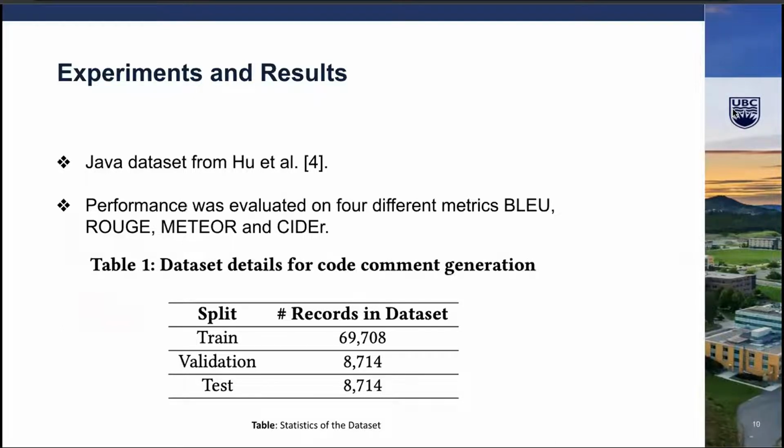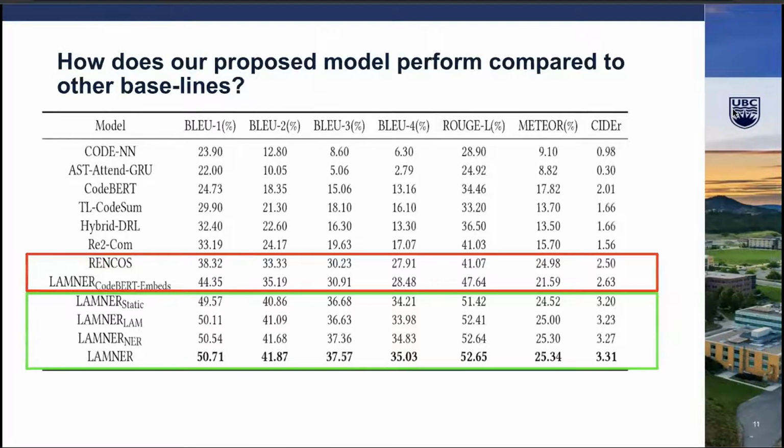Now, we test our proposed work on a publicly available Java dataset and evaluate the performance on four different automatic translation metrics: BLEU, METEOR, CIDEr, and ROUGE. We compare our proposed work with 8 different baselines. Our results show that the proposed approach scores best among all the baselines by 1.4% to 25%. The best performing baseline was Rencos and the LAMNER architecture trained with the CodeBERT embeddings.